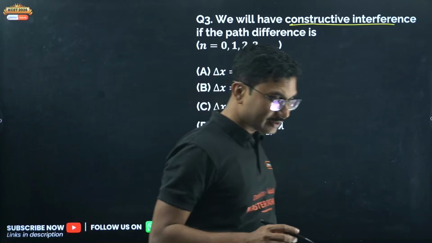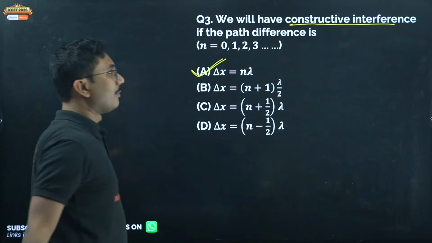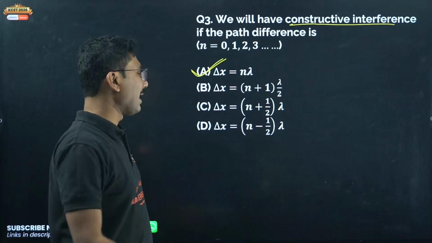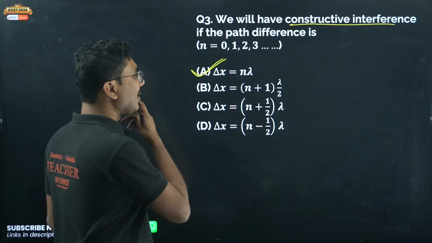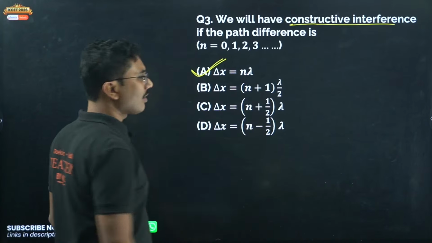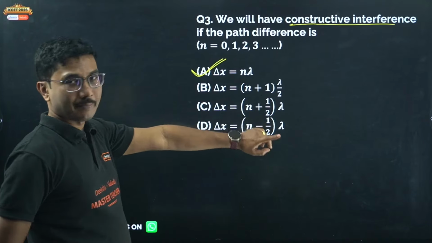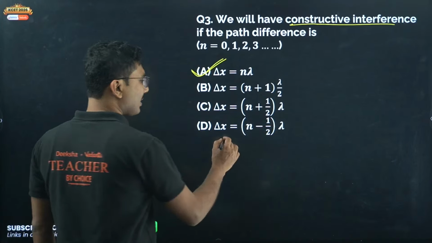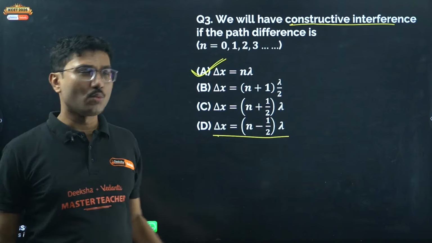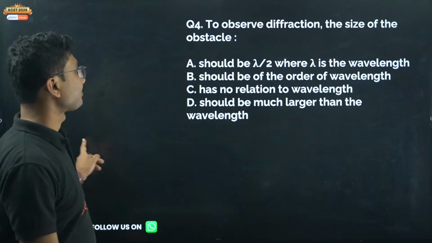Okay, now this one, yes, 3a. The path difference is delta x equals n lambda, an integer multiple of lambda. And n plus half lambda is generally for destructive interference. Or n minus half lambda is generally considered, because for destructive interference it starts from n equals 1. That's why it is n minus half lambda.